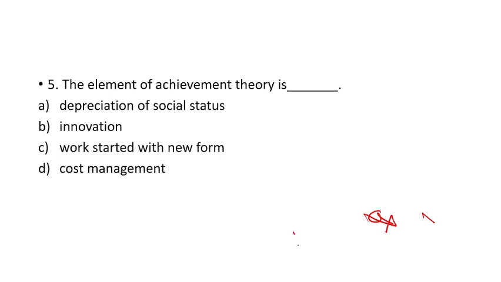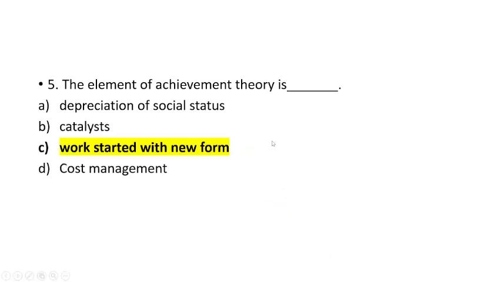So B, innovation. We have seen who has spoken about innovation: Joseph Schumpeter. So this cannot be the answer. Option C, work started with new firm. Work started with a new firm can be a source of achievement as per David McClelland's achievement theory. And if we check option D, cost management, nothing has been said regarding any type of costs in David McClelland's achievement theory. So D will also be eliminated. Option C is the right answer, that is, work started with a new firm is the element of achievement theory. I hope this question is clear to you.